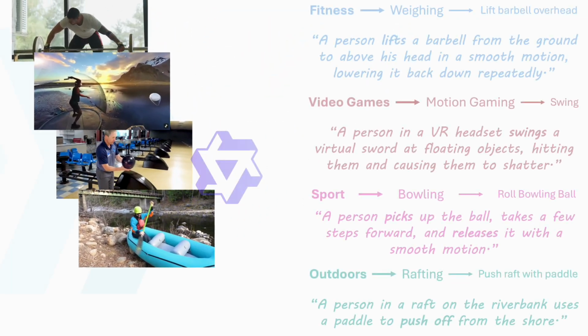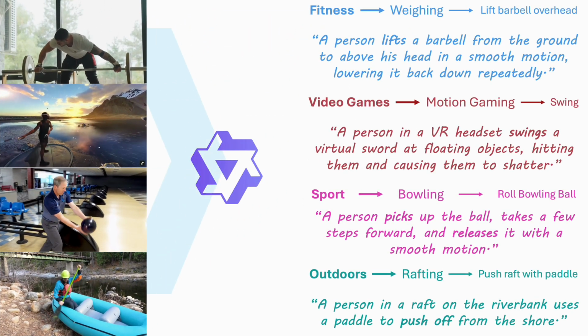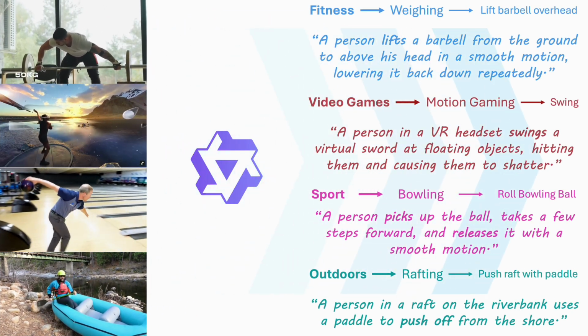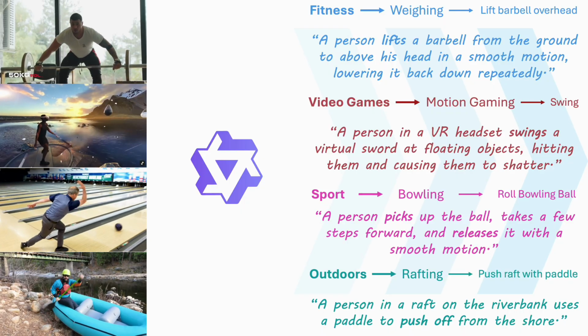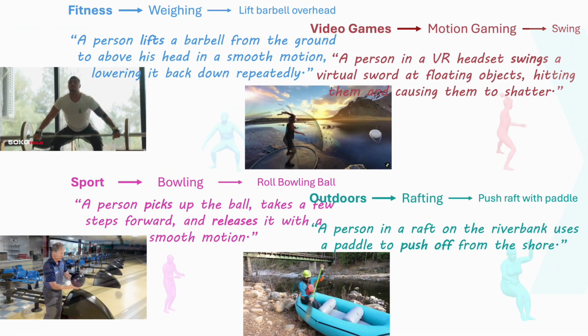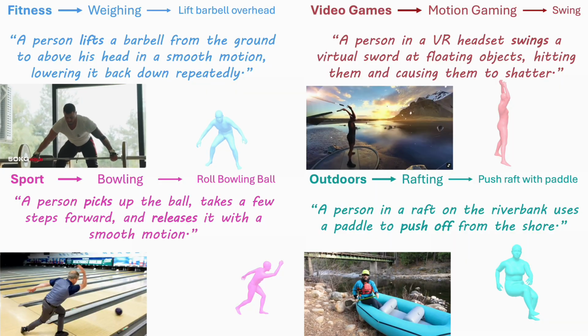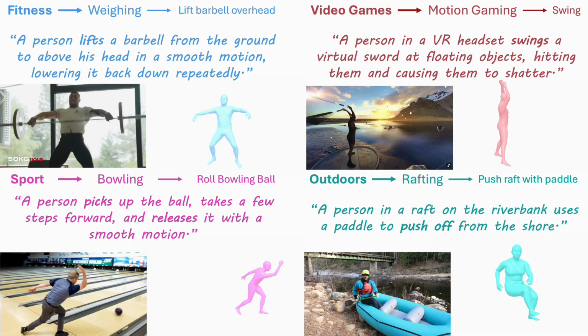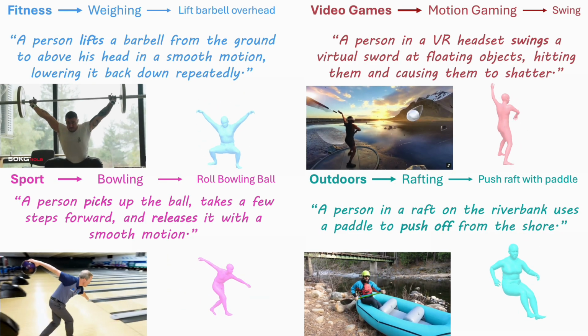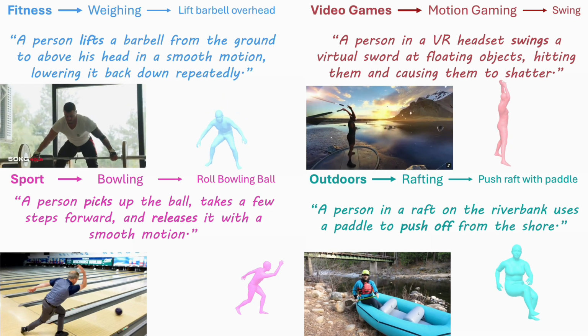RoMo also adds rich semantic annotations. Each sequence has detailed text descriptions and is mapped to category, subcategory, and atomic action labels, so the motion is connected back to the taxonomy. These examples show the final format: motion clip, detailed caption, and three-level taxonomy label. RoMo covers activities from barbell lifting and bowling to motion gaming and rafting.